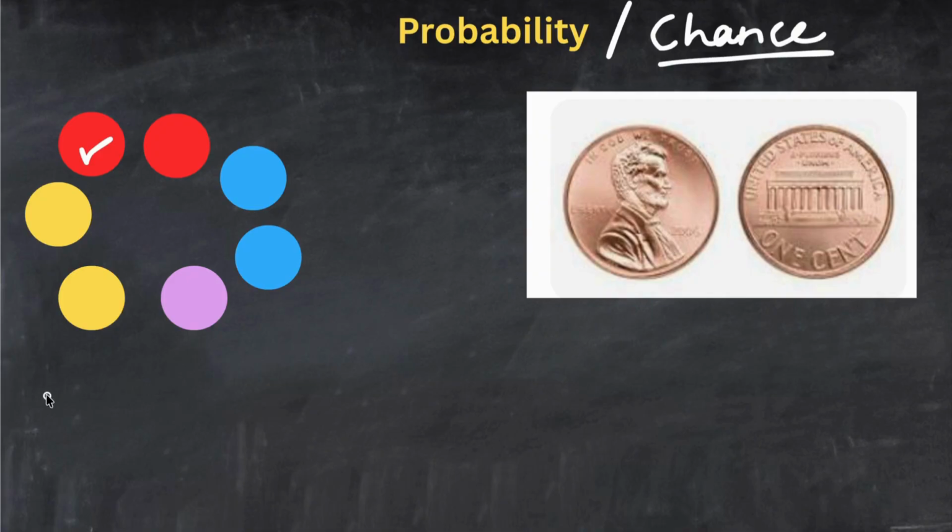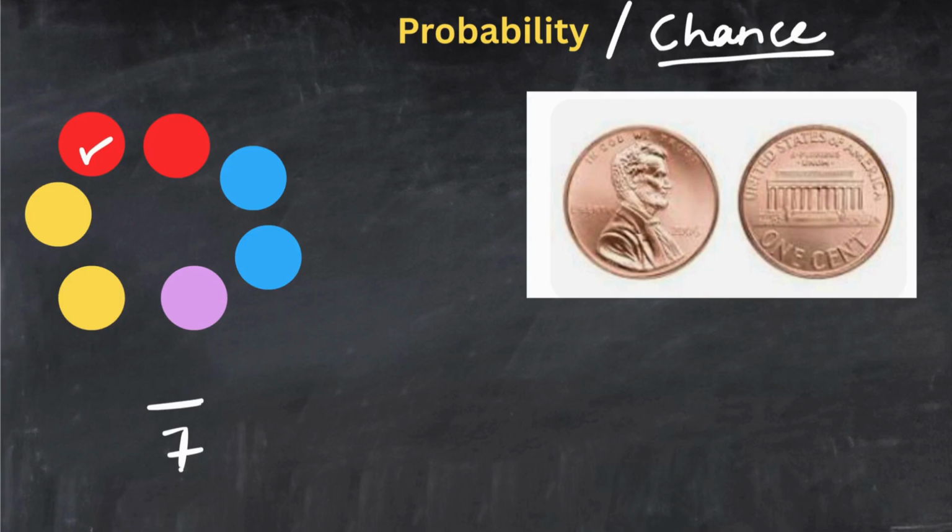So let's say now we wanted to know the probability of getting, let's say, a yellow ball, or let's say a pink ball. Yellow is also 2, so let's say pink ball. It will be 1/7. Why 1? Because there is only one pink ball. And why 7? Because the total number of balls is 7. So the probability of getting a pink ball is 1/7, right? Similarly, the probability of getting a blue ball will be 2/7. The probability of getting a yellow ball is going to be 2/7 as well.